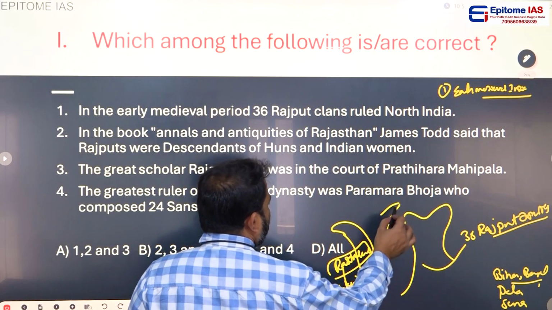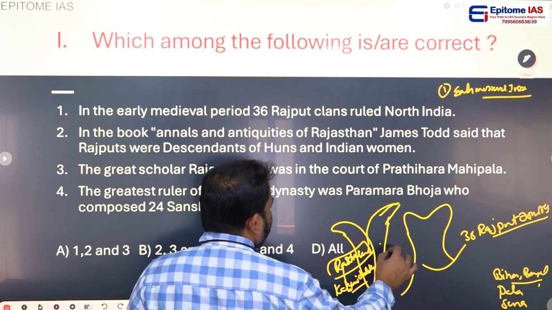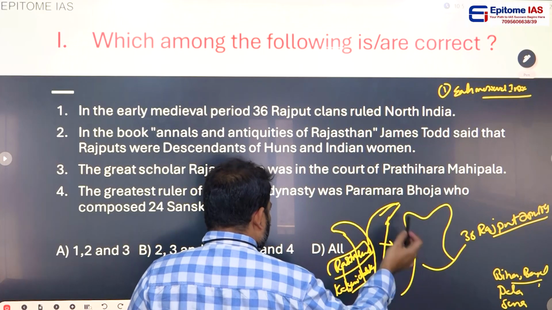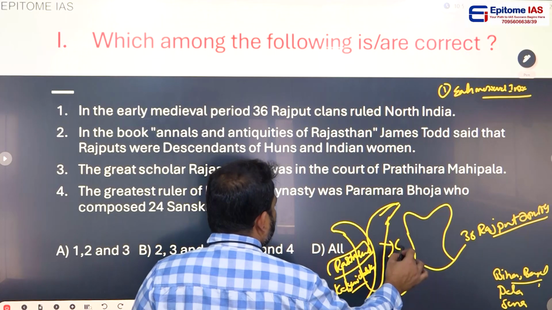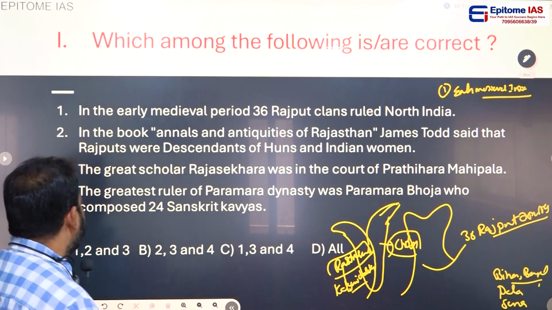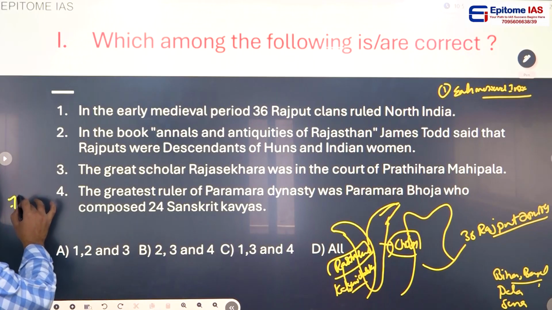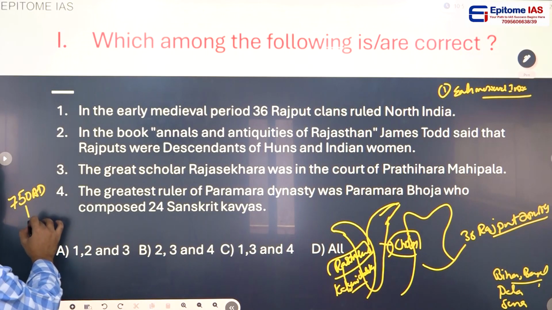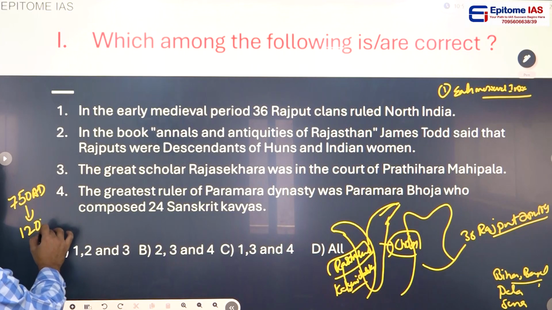Coming to the south or southeast part, the Pallavas were replaced by the Cholas. This was the scenario of early medieval India from 750 AD to 1200 AD.